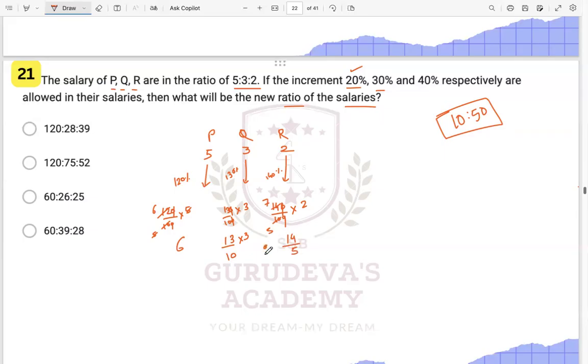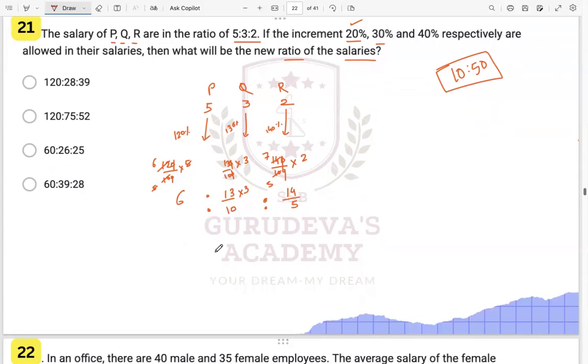So these are the new ratios which we got. Now we have to make the denominator the same over here. So this is 5, this is 10, and here it is 1. So we will multiply by a multiple of 10. So this will be 60 upon 10 here.